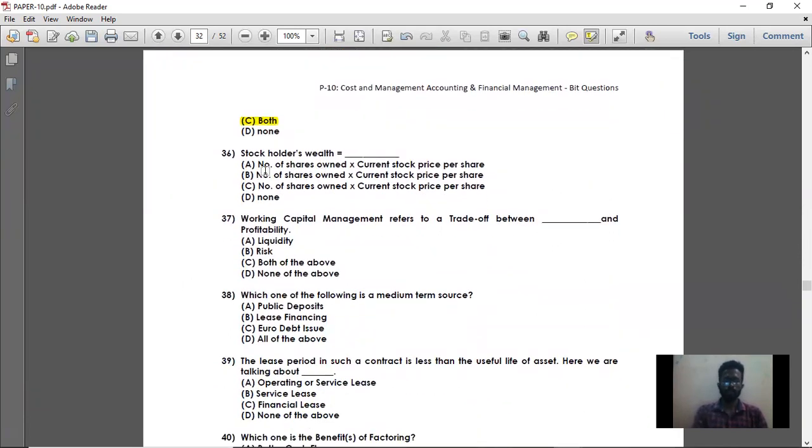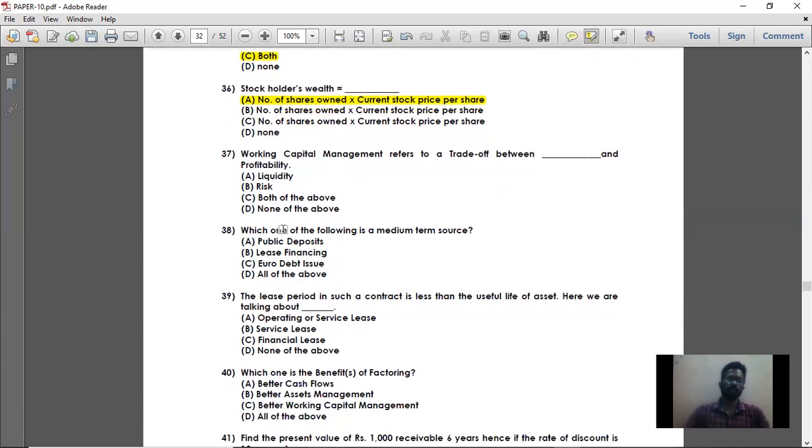Stockholders' wealth is equal to the number of shares owned into the current stock price per share. All three options are repeating the same thing, so any option is right, that is option A, B, C. So the right answer is option A, that is number of shares owned into current stock price per share, which is the market price per share. That is shareholders' wealth.